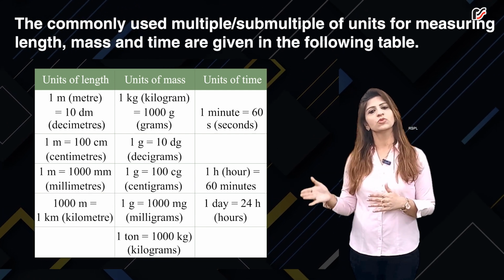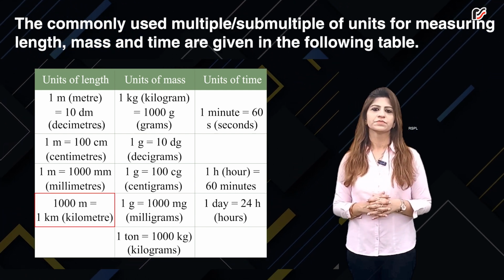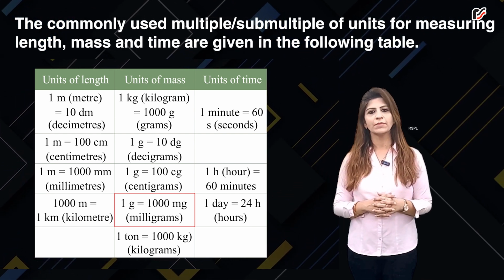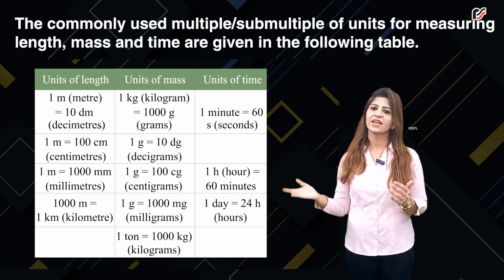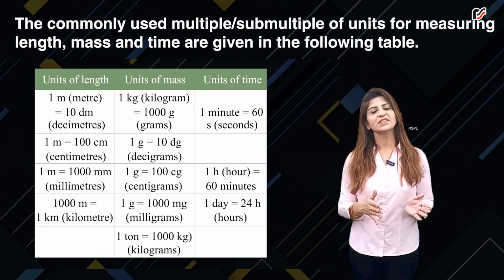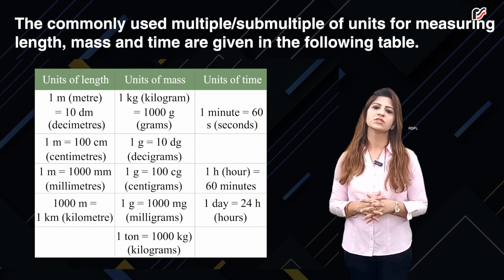1000 meters equals 1 kilometer. 1 gram equals 1000 milligrams. 1 day equals 24 hours. 1 ton equals 1000 kilograms.